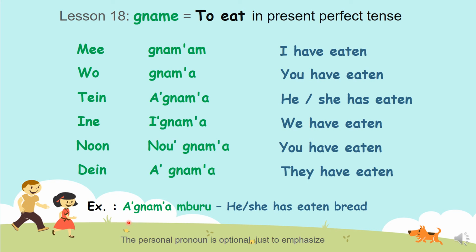If you see your good friend: anyama mburu, he or she has eaten bread. Pearl and Tukulur, they love bread. Senegalese in general, they love bread. Okay, so this was the lesson today. I hope it was not too technical, but you see the structure: the verb, and then you add nyamam, nyama, anyama, inyama, nunyama, anyama. And you use the personal pronoun to emphasize the doer of the action.